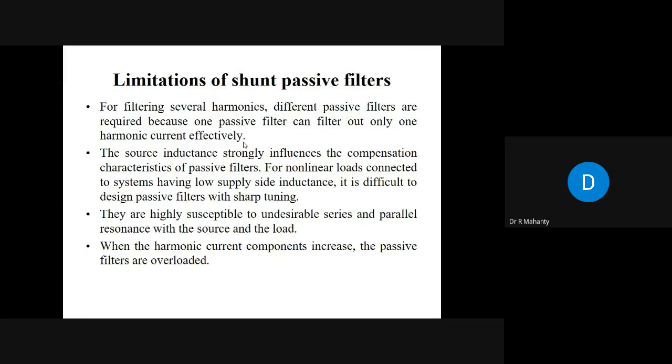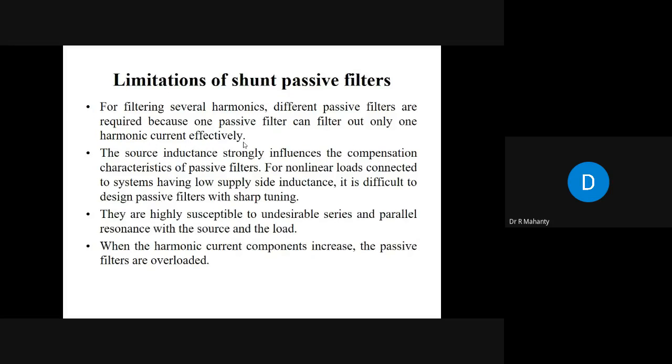So we have to do the things approximately. Exact tuning of the shunt passive filters is not possible because of this undesirable series and parallel resonance, because of which the filters are actually detuned. Okay, so this is another disadvantage of shunt passive filter. The other disadvantage is that when the harmonic currents increase, the passive filters are overloaded.